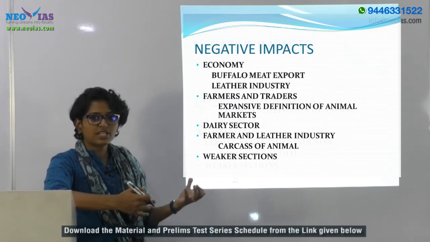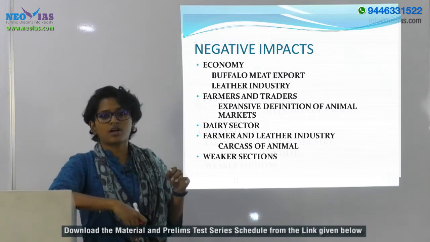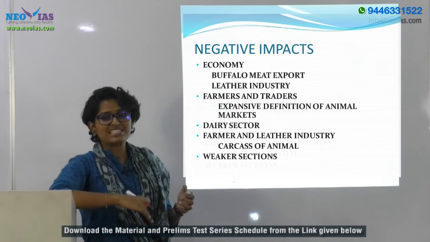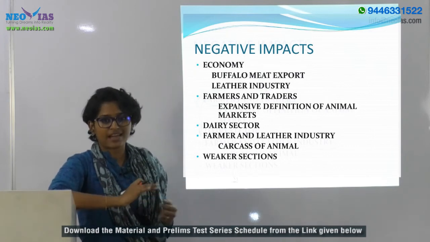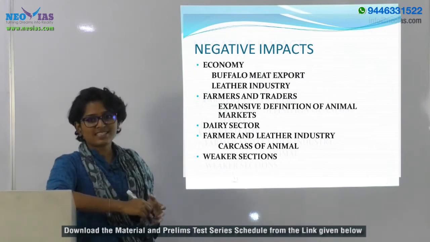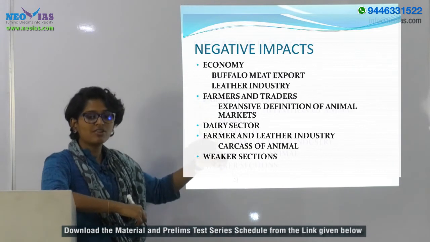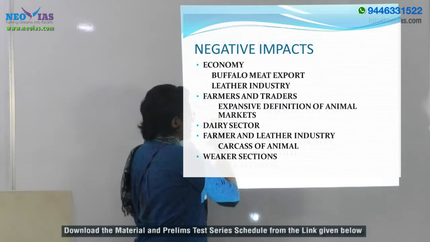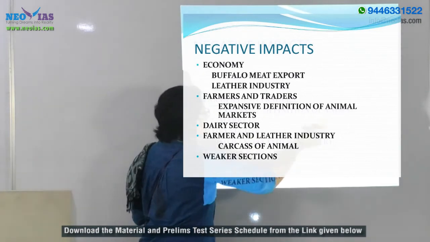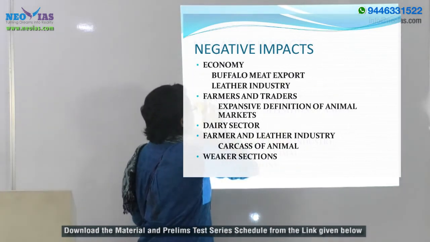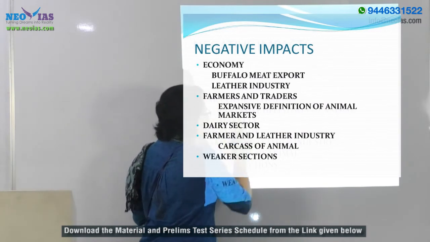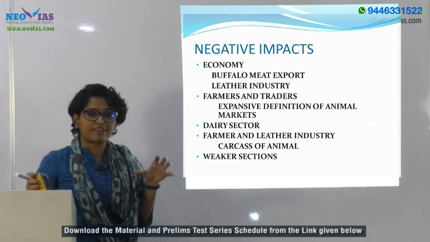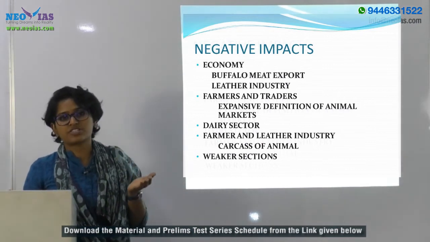So it is found that a certain percentage of the Muslim population is engaged in trade with cattle slaughtering. So this rule will even have an impact on different sections of our society. So from this slide, you have to understand that it will not only affect the growth of our economy, but it will also have a negative impact on society as it affects millions of people in our country.